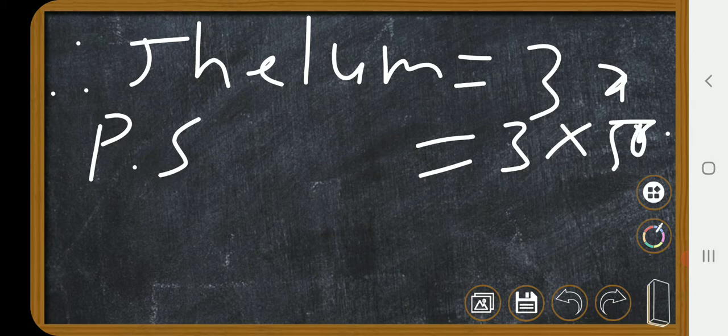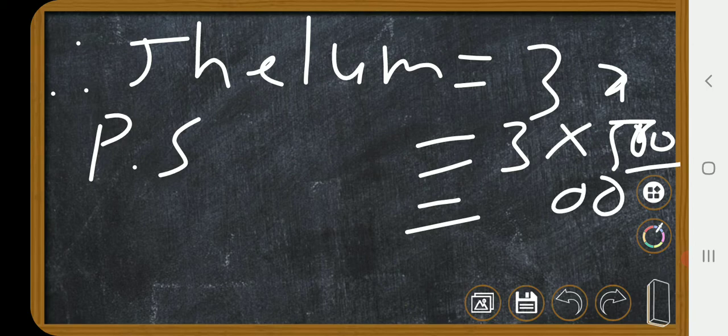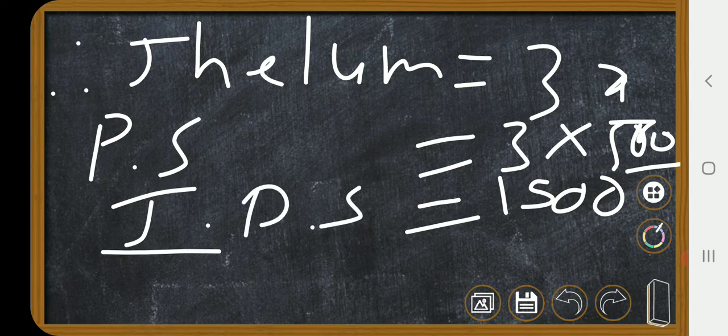Do the multiplication. 5 3s are 15, so Jhelum's profit share is 1,500.